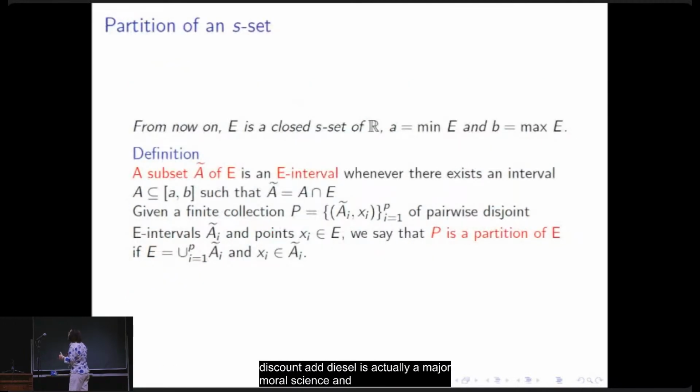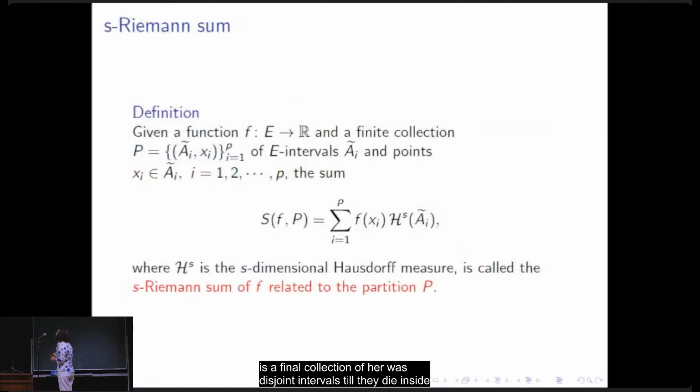And okay, so from now on, E is a closed S-set, and we have to generalize to this setting. An E-interval is simply the intersection of a classical interval with this closed S-set, and a tagged partition now is a finite collection of pairwise disjoint E-intervals and points xi inside these E-intervals.